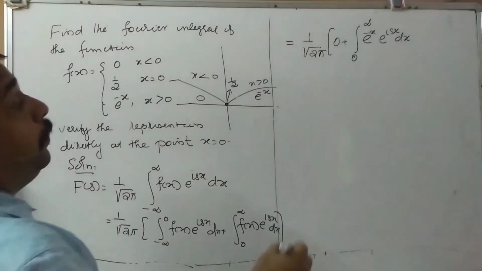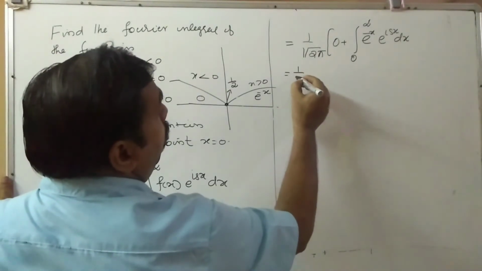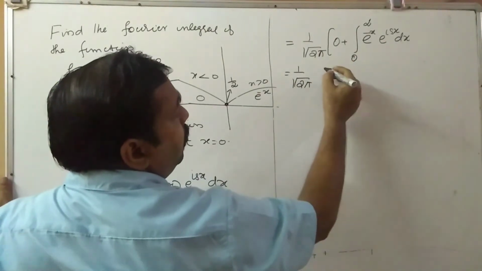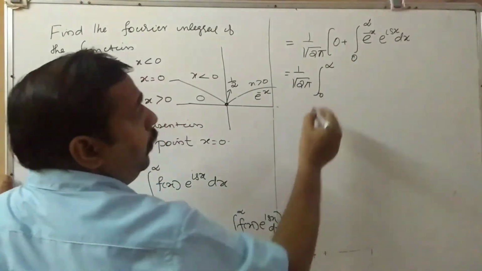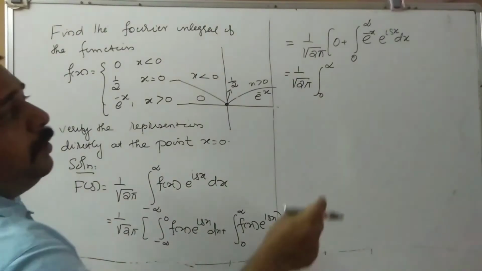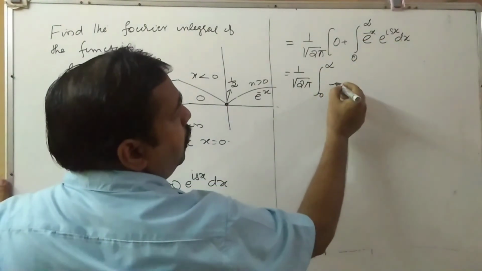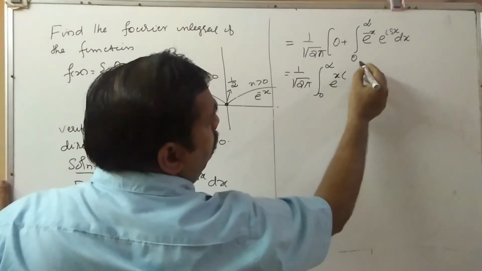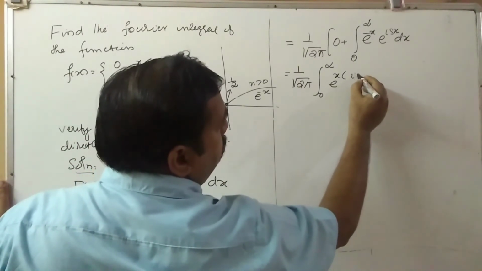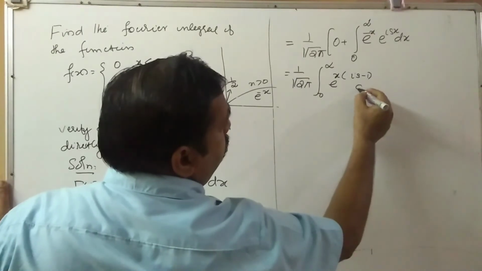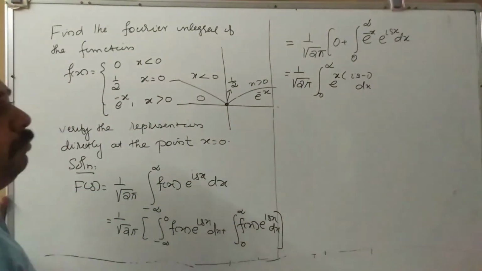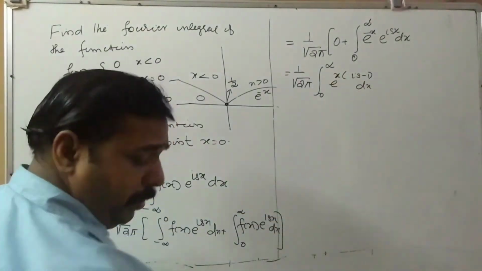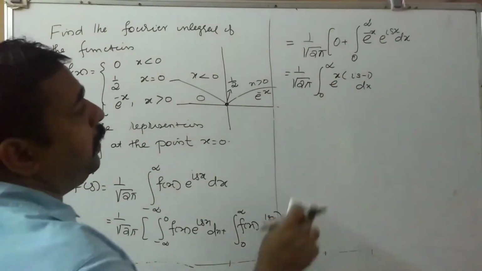Now this is equal to 1 by root 2 pi. So now the bases are the same, that is integral 0 to infinity e raised to x into (is minus 1) dx. Since the limit is infinity, it is better you take minus common.